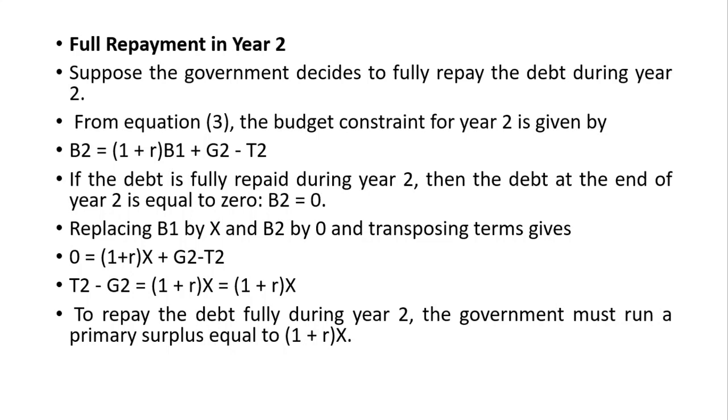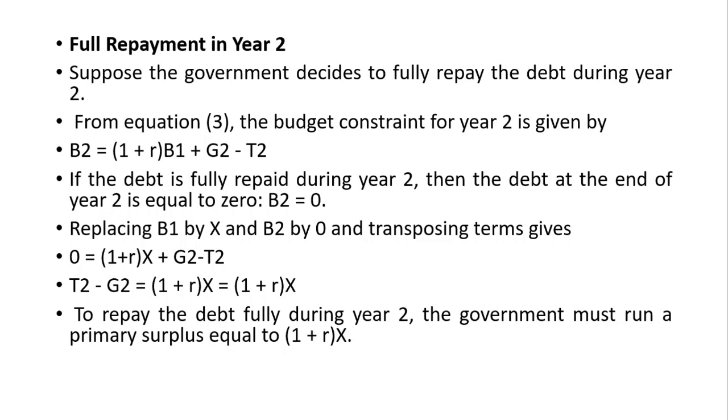Suppose the government thinks that it will fully repay the debt during year 2. From equation 3, the budget constraint for year 2 is given by B2 is equal to (1 plus R) into B1 plus G2 minus T2. It's clear. B2 is what? The debt in the second year will be equal to (1 plus R) into B1, that is B1 plus R B1.